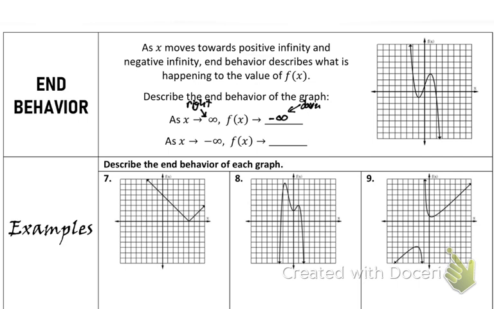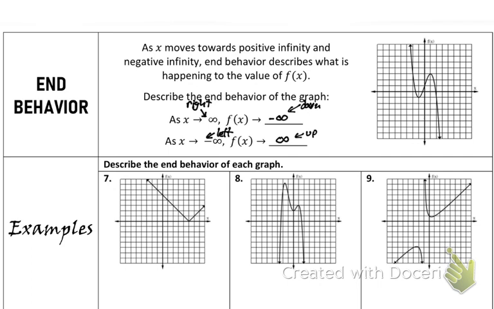Now my next one says, what happens when my x values get really, really small in the negative direction? Well, big in the negative direction, but really, really small. What happens when they become negative? We go up. So this is saying what happens when you go left? You go up. So your y values get really big. To tell me to go left, you make your x values negative. And to tell yourself to go up, your y values go to positive infinity.